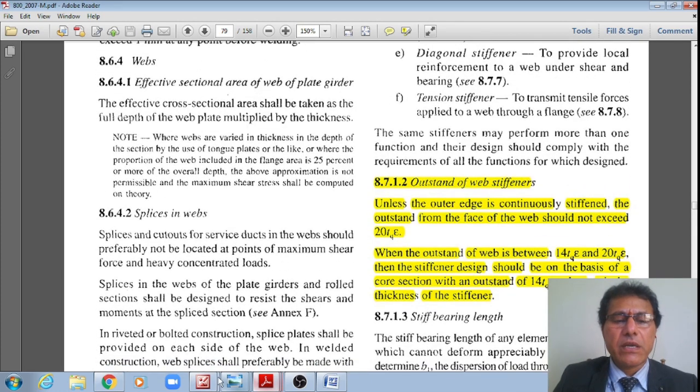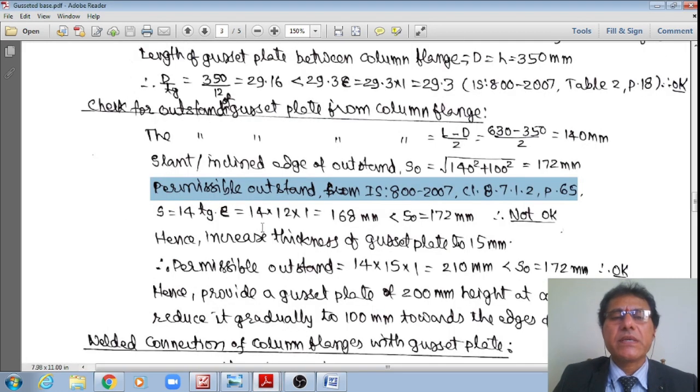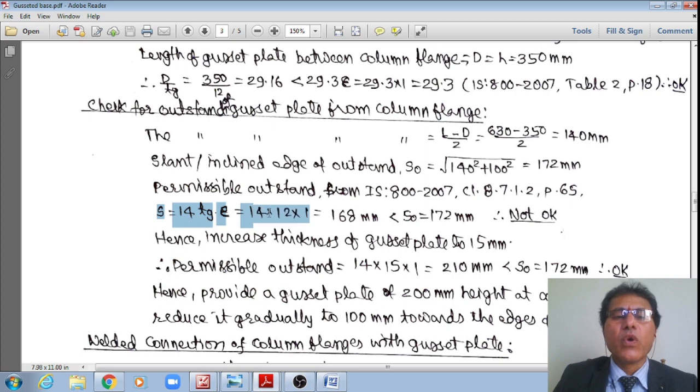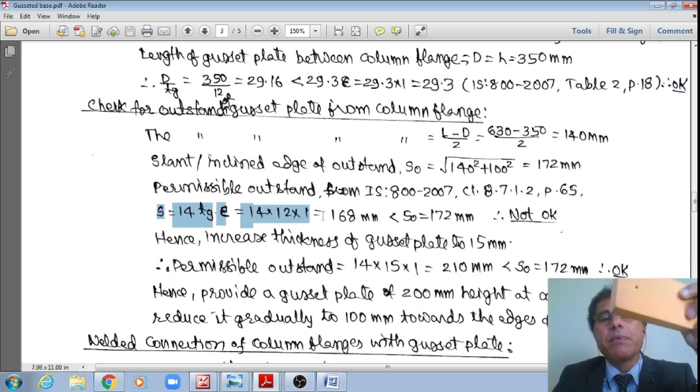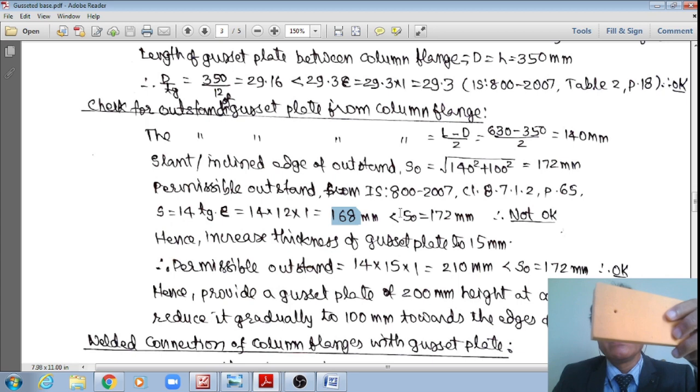Therefore, whether the stiffener is needed or not, let me check. Otherwise we will provide the stiffener. That's it, right? Therefore, the maximum permissible outstand is equal to 14 multiplied by Tg. Thickness of the gusset plate is already assumed as 12 mm, multiplied by 1, which is epsilon, the stress ratio equal to 1. Therefore, 14 multiplied by 12 is equal to 168. However, this is less than the actual slant length, which is equal to 172. Therefore, it is not okay.